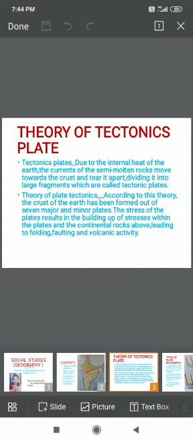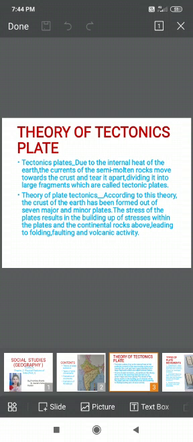Students, before giving you the explanation of the theory of tectonic plates, let me tell you what a tectonic plate is. Tectonic plates are the plates which are under the crust.